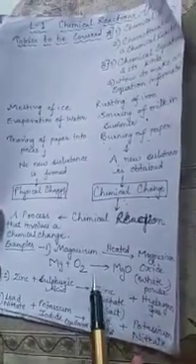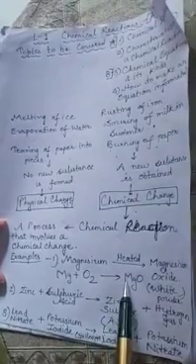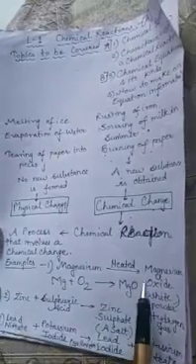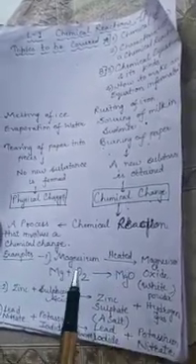There, two important precautions are to be taken in burning a magnesium ribbon. First, it is to be rubbed with sandpaper so that the outermost layer which is deposited on it naturally, as magnesium is a very reactive metal, can be removed before burning. Otherwise, it will delay the burning of the magnesium ribbon.